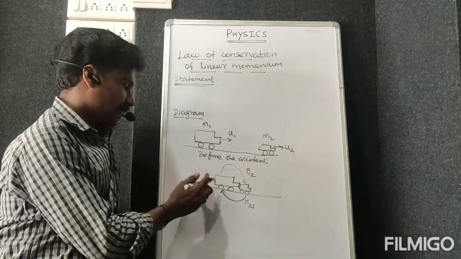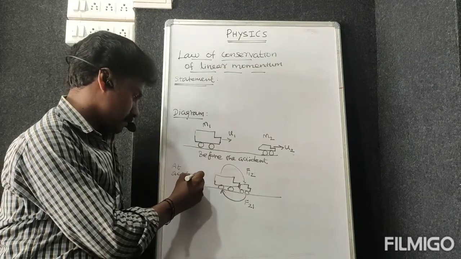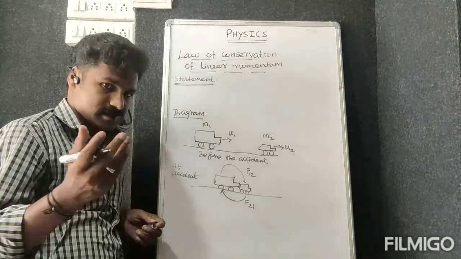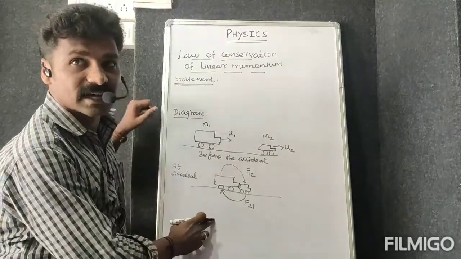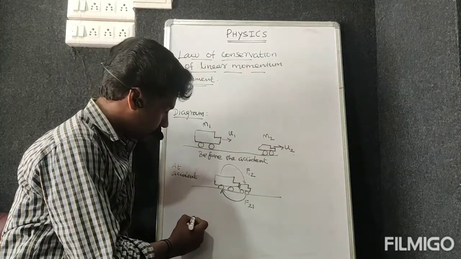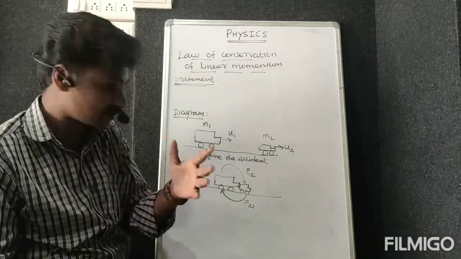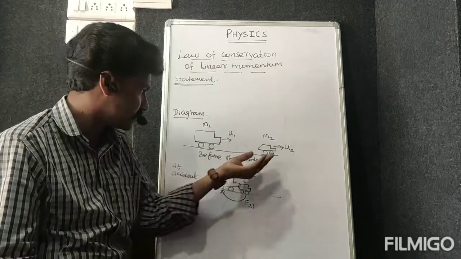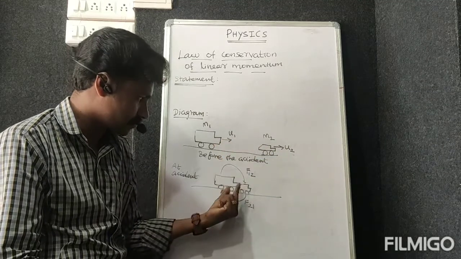So this diagram is at accident time, during the accident time. Then the next diagram is after the accident. Let us think practically. Now, for example, it is a somewhat high velocity, or maybe it is a slow velocity. So now they will collide with one another.